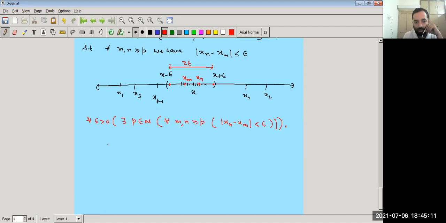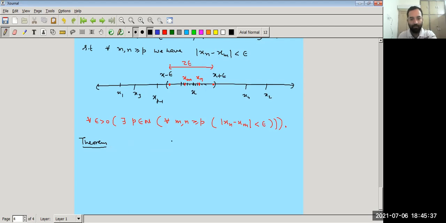Now the theorem we will discuss is that every convergent sequence is a Cauchy sequence. But let us discuss one example before this.